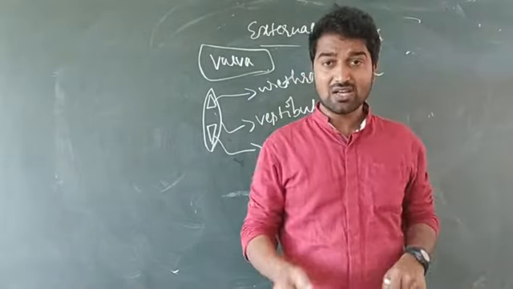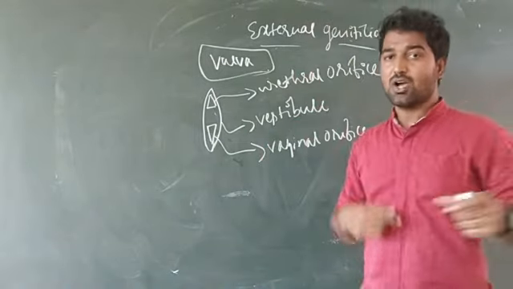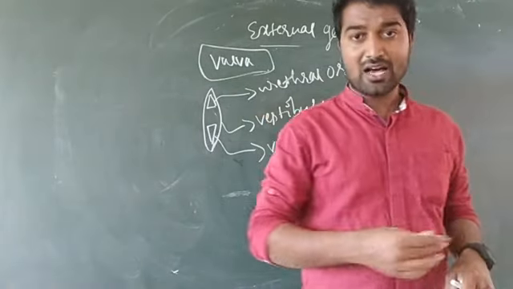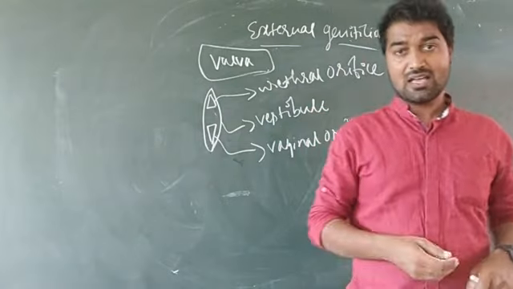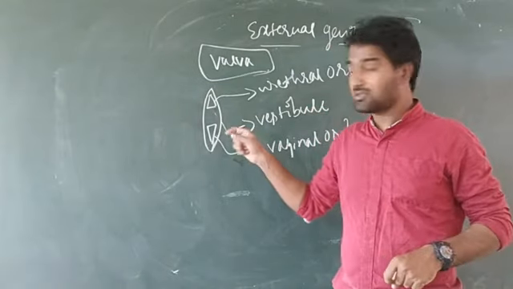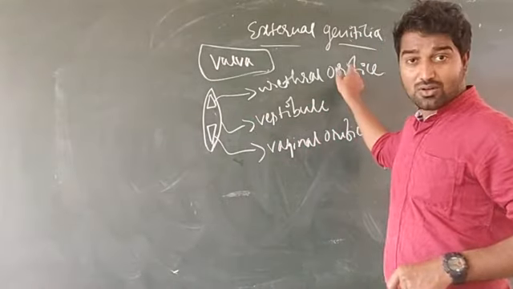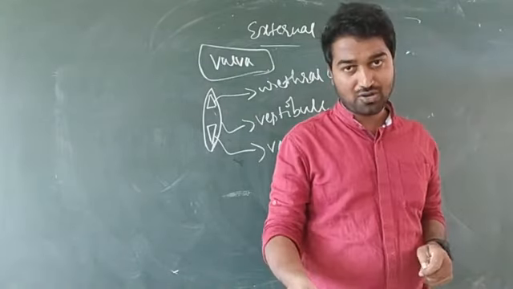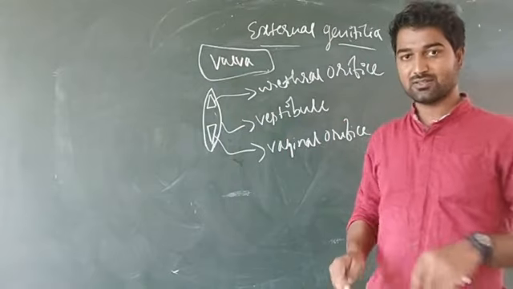Dear students, orifice is nothing but opening. This upper opening is known as the urethral opening or urethral orifice. It is responsible for the excretion of urine.